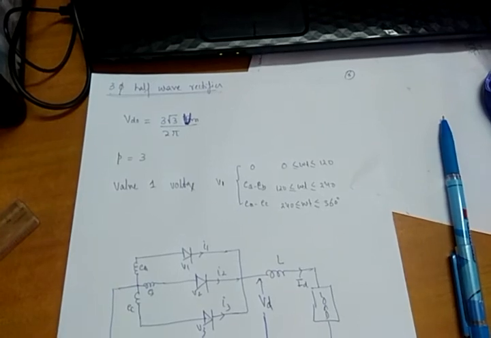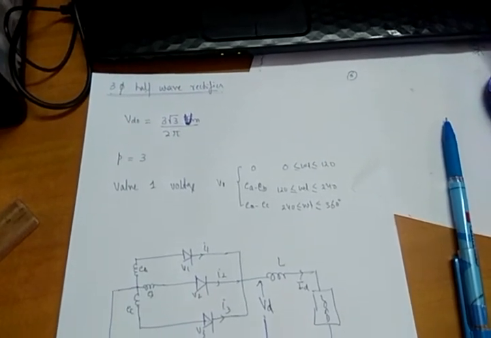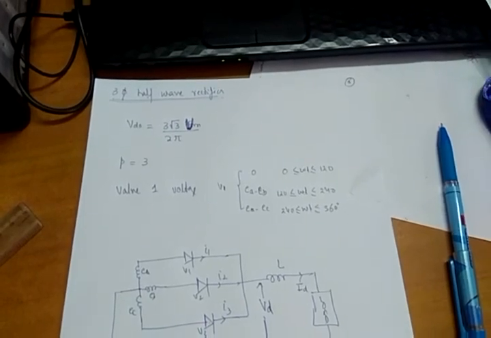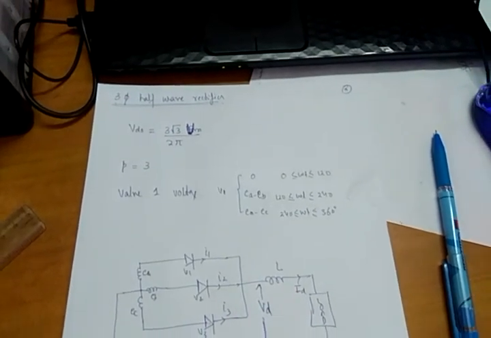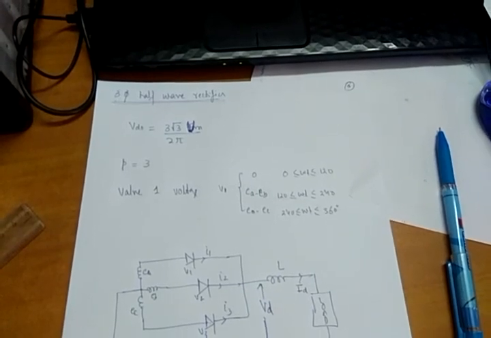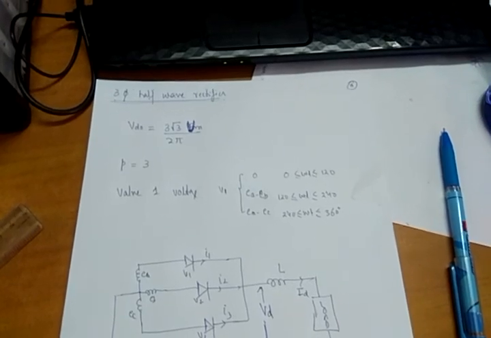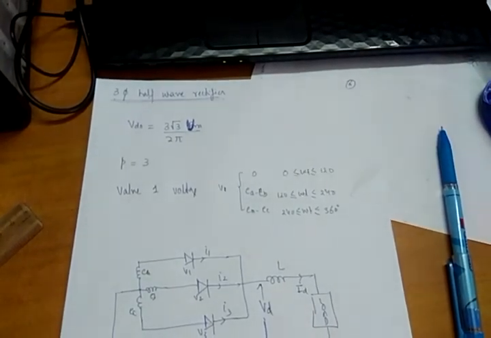So this is all for today's lecture. In lecture number 29, I will continue this half wave rectifier, and then I will switch directly to the 3-phase full wave converters. One more topic is left, that is how the 12 pulse arrangement is obtained. So that is all for today. Thank you very much.